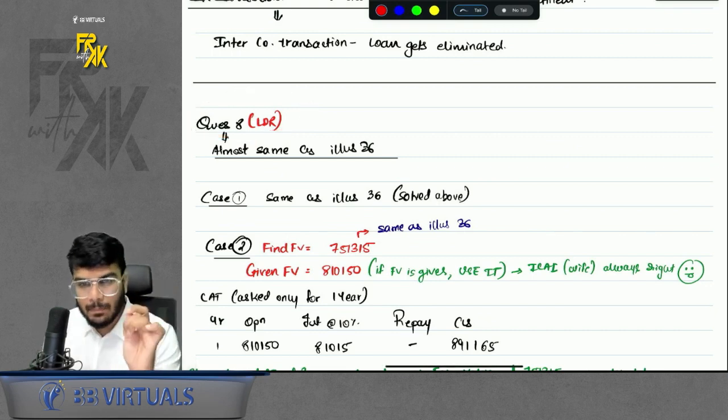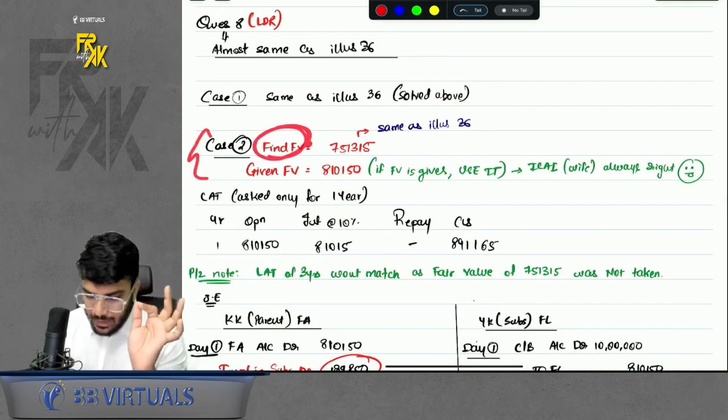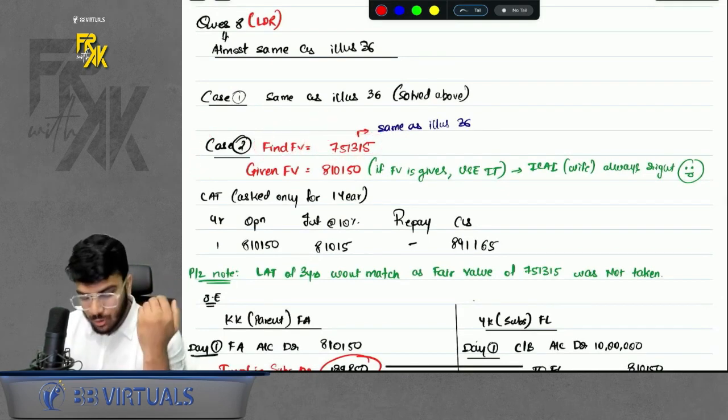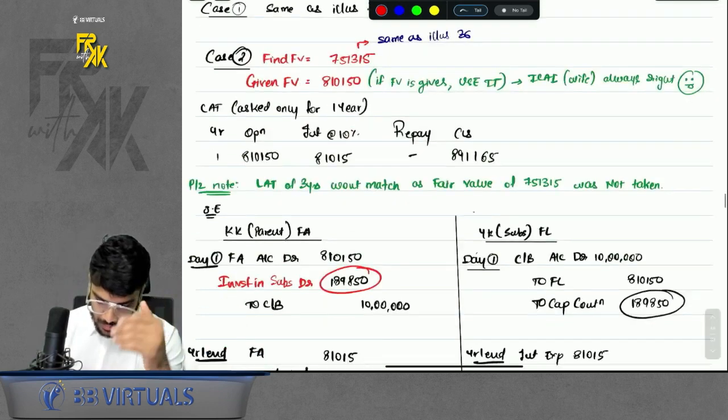There was also a similar case, question number 8 of MTB RTB past exam. Exactly same question, but only 2 points were different. In case 2, if we find the fair value, we will get the amount as this much. But in the question, fair value is already given. Which one to take? If fair value is given in the question, always use the fair value of the question. Okay. I have already discussed this.